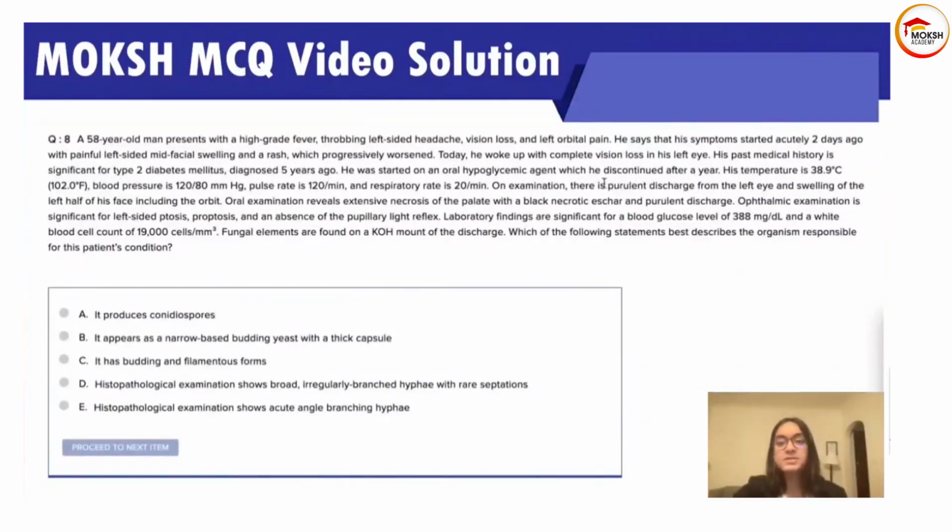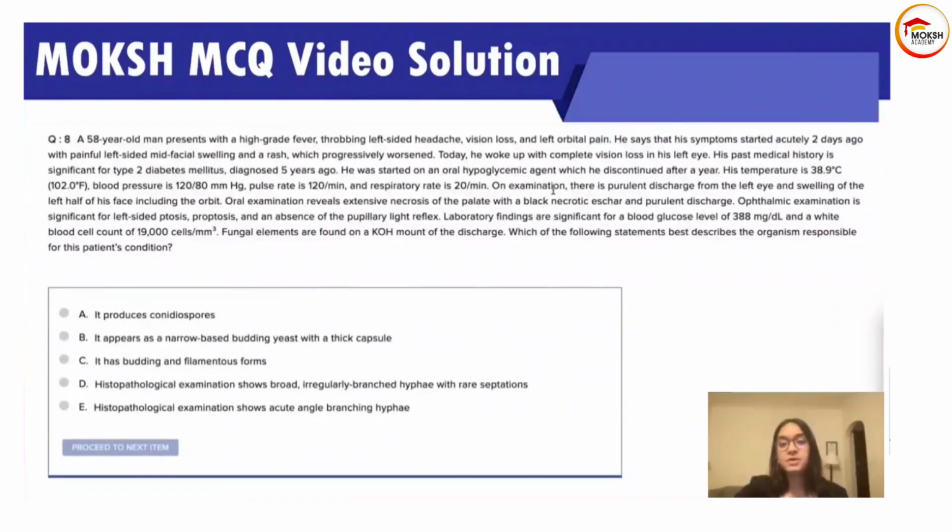On examination, there is purulent discharge from the left eye, and swelling of the left half of his face, including the orbit. Oral examination reveals extensive necrosis of the palate with black necrotic eschar and purulent discharge. Ophthalmic examination is significant for left-sided ptosis, proptosis, and an absence of a pupillary light reflex.